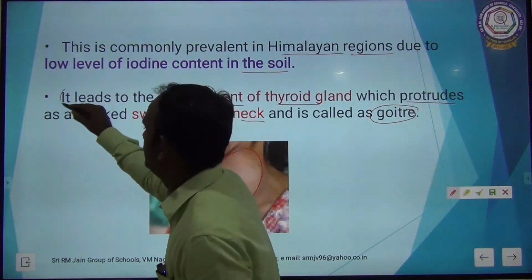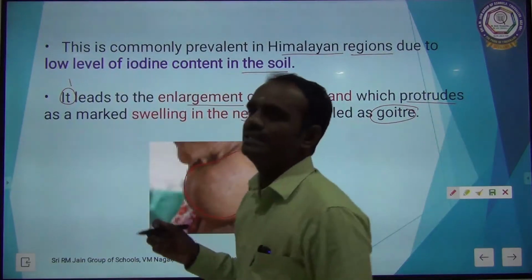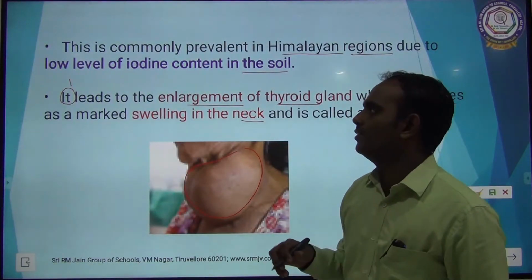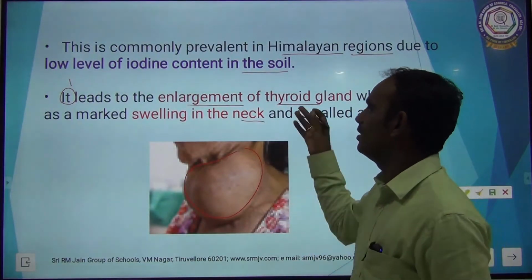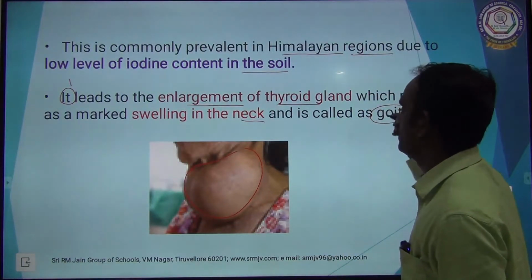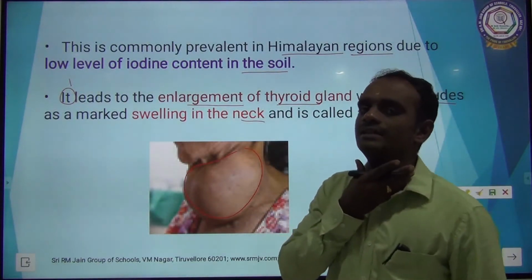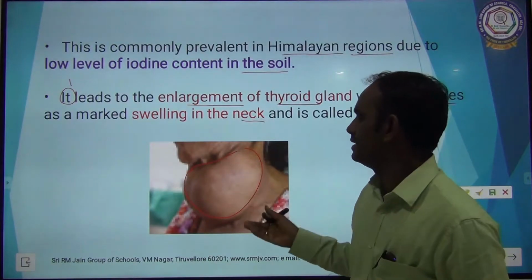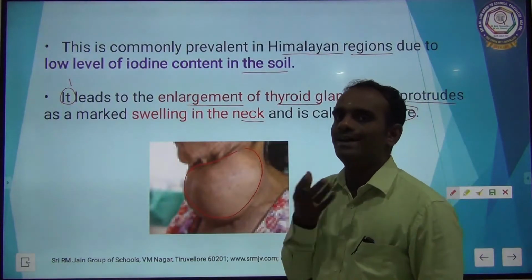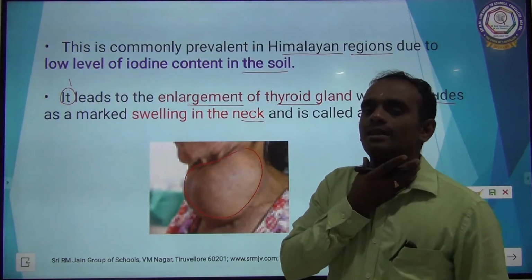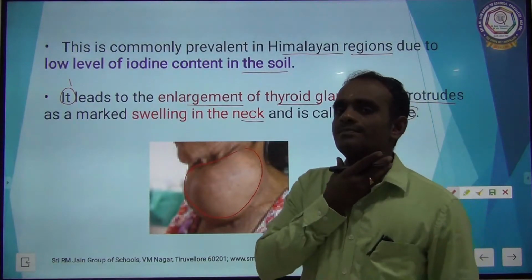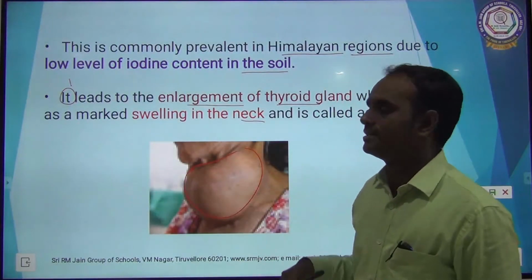So, decreased level of thyroid hormone leads to enlargement of thyroid gland, which protrudes as a marked swelling in the neck region, that is called goiter. See the picture here, the lady has a very large enlarged thyroid gland in the trachea, this is called goiter.